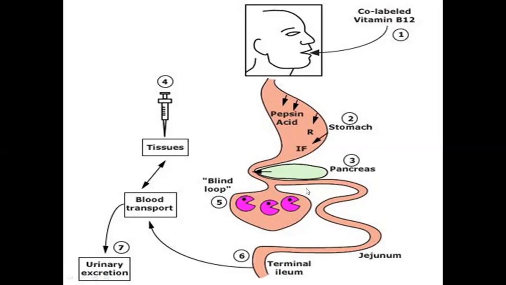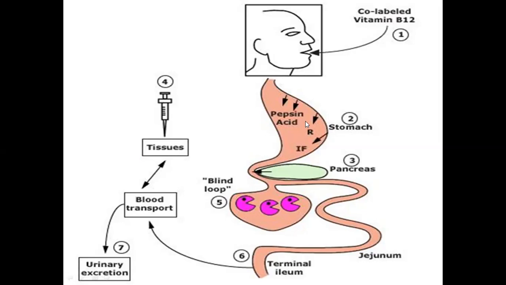When you come to know that there is some pathology, we still have to understand whether it is a problem in the stomach, a pancreatic problem, a blind loop, or an ileal problem. So first of all, we will give cobalt vitamin B12 with intrinsic factor, and we will check the urinary cobalt vitamin B12 level. If the urinary cobalt is now positive, it means the deficiency is due to intrinsic factor. Why? Because we have given intrinsic factor, which has combined with it and carried this cobalt-labeled vitamin B12 to the terminal ileum, and it has been absorbed and excreted in the urine.